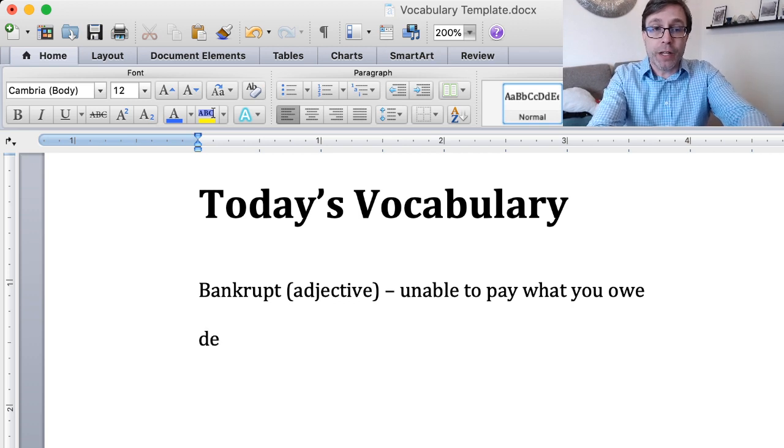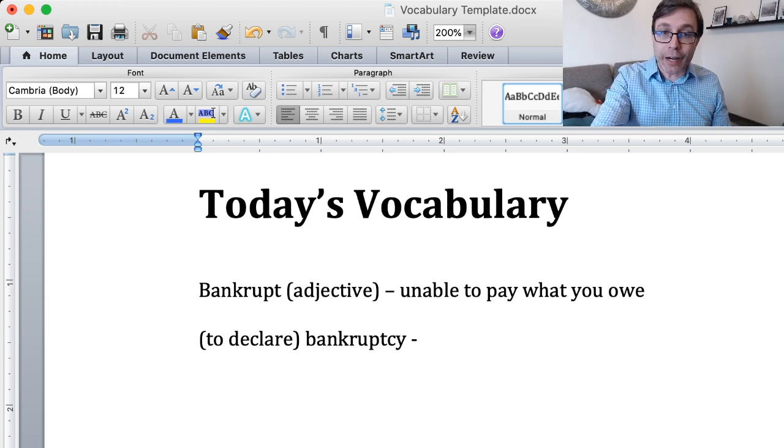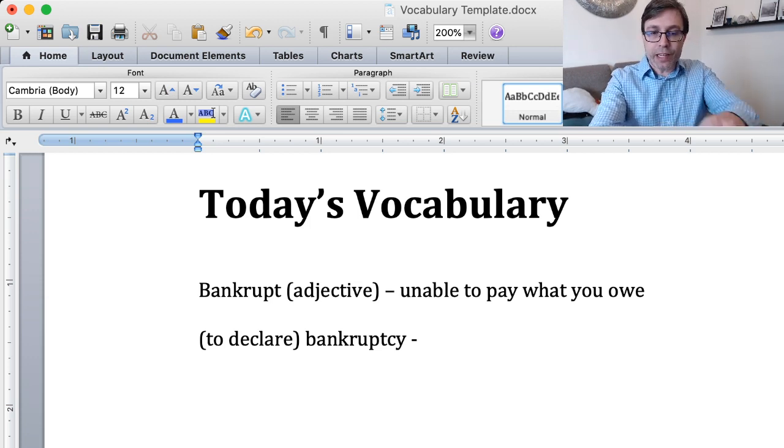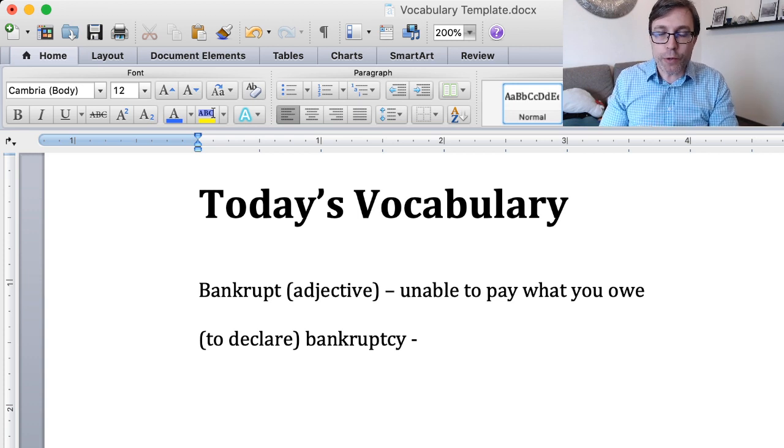Now, in this context, we're talking about bankruptcy, which is the noun, and you may hear it used with this verb: to declare bankruptcy. Some businesses right now, if they are unable to pay what they owe, are declaring bankruptcy. And it's more of a position where they go through this legal process, these companies, so that they can restructure their company in order to try and survive and pay off those debts.